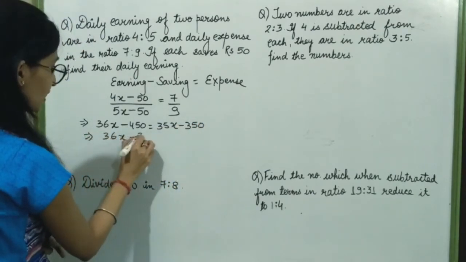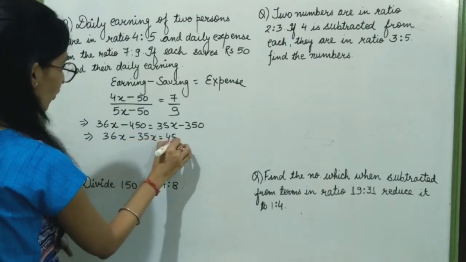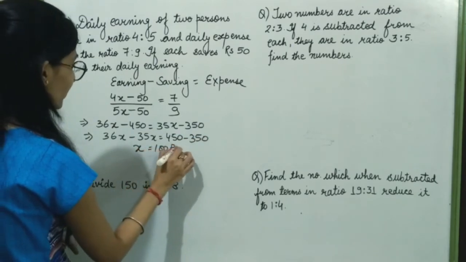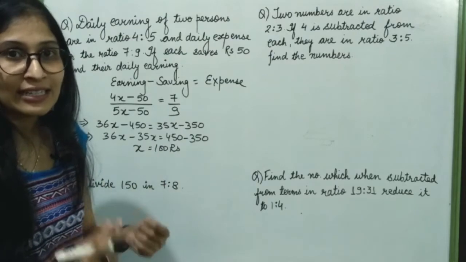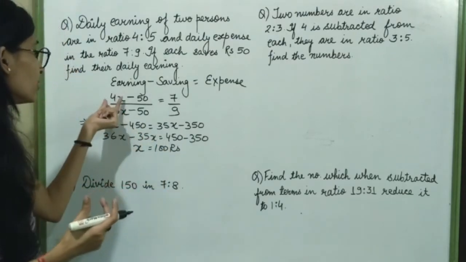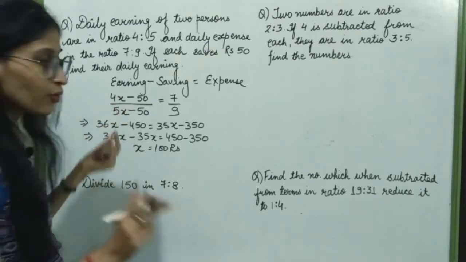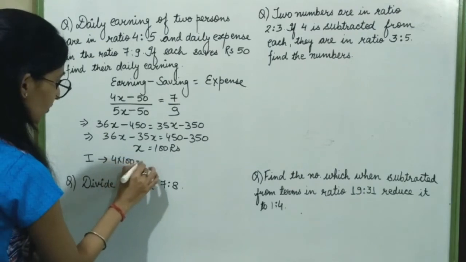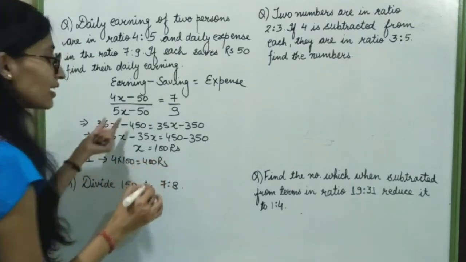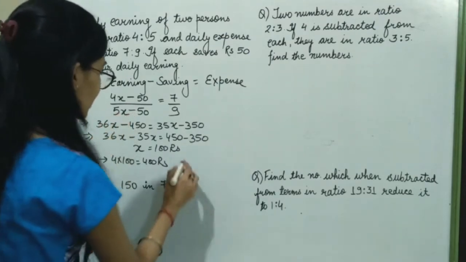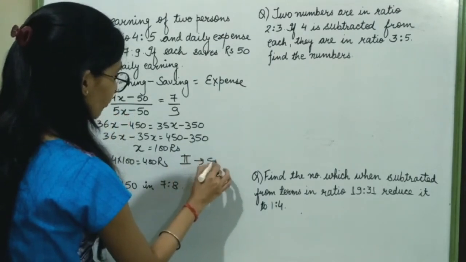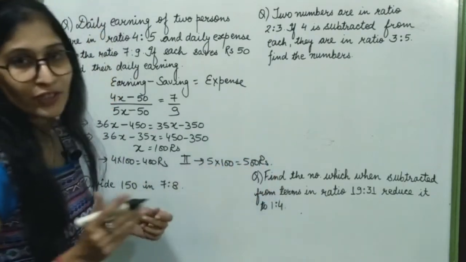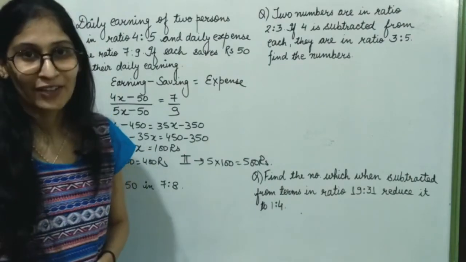36x minus 35x is equal to 450 minus 350. So the value of my x is 100 rupees. I have to find their daily earnings, and I have assumed the earning of the first person to be 4x. So the earning of the first person will be 4 into 100, 400 rupees. The earning of the second person was 5x. So for the second, it will be 5 into 100, 500 rupees. So the earnings of the two persons are 400 and 500.